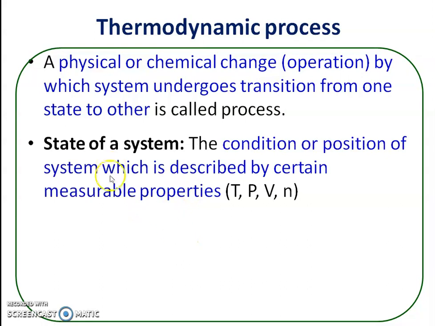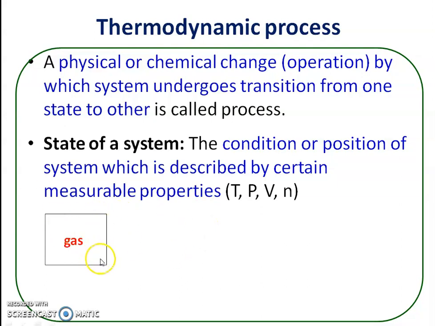Now what do you mean by state of a system? The state of a system means the condition or position of a system which is described in terms of certain measurable properties such as temperature, pressure, volume, etc. The condition or position of a system which is described by certain measurable properties like temperature, pressure, volume, number of moles, then that condition is called the state of a system.